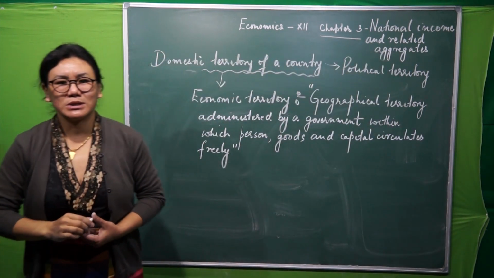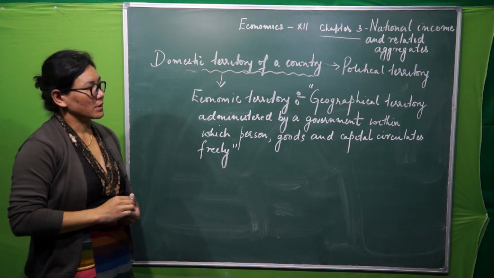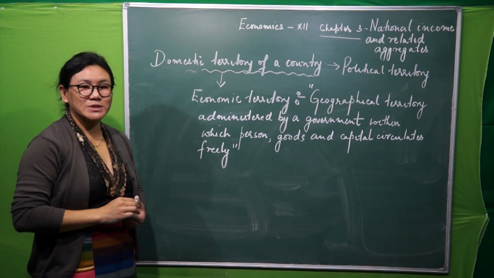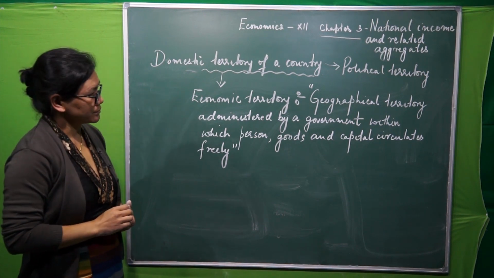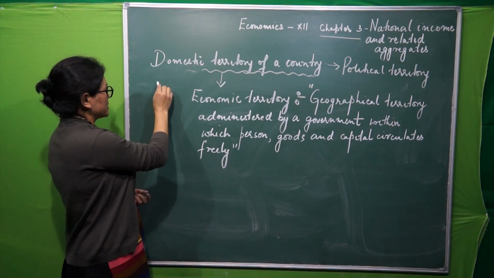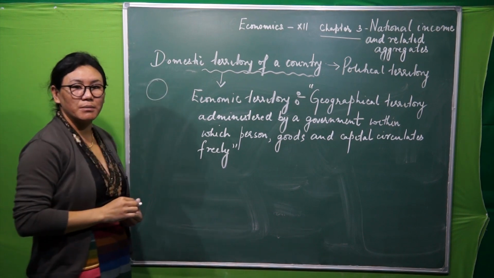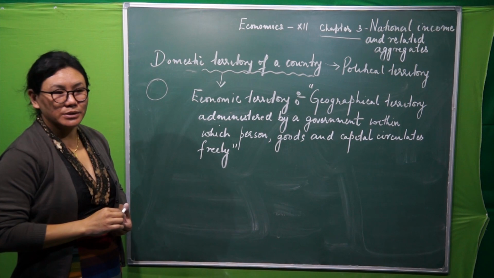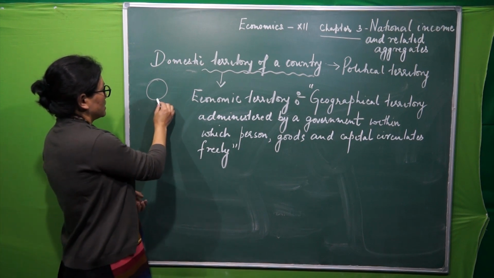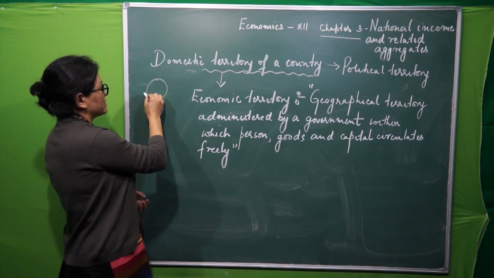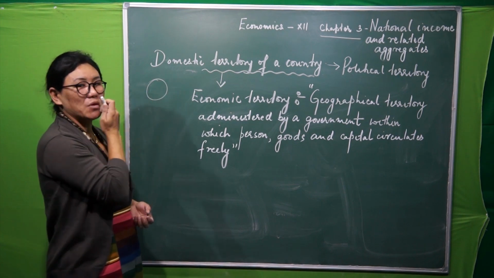Now, what is this political territory? You have seen the India map, right? Say, for example, this is the India map, and this is the boundary of India.